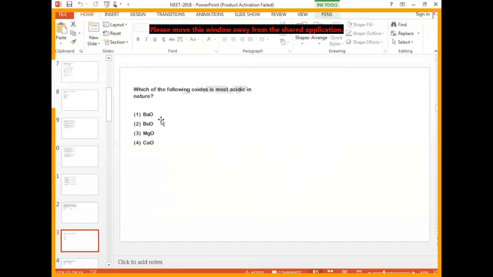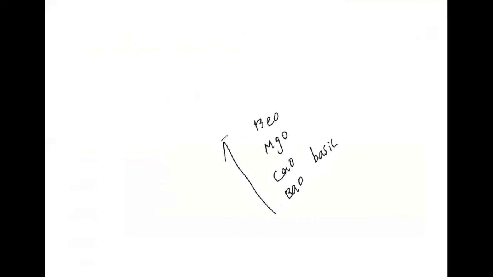It means which one can we select? Beryllium oxide. Generally, what is the nature of beryllium oxide? Amphoteric. Very good. Beryllium hydroxide also shows amphoteric behavior. Not only oxides, hydroxides also show it. This way we decide the answer.